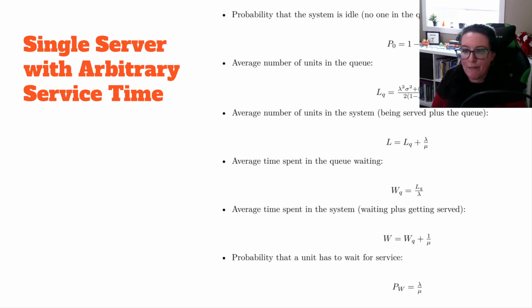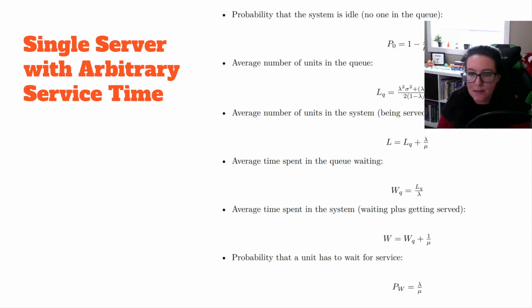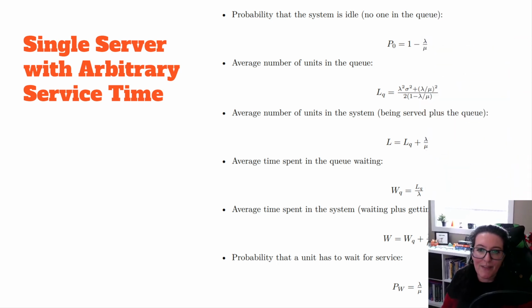And so I'm just going to move my face around because I'm hiding formulas. And then I'll move my face back. So the probability that the system is idle, no one is in the queue, we are still going to have our Poisson for our arrival rate, our lambda, for the most common number in a particular time. But then we're going to have mu and sigma for looking at how quickly people are served. So mu is going to be the average number in terms of the service, and the sigma is going to be the standard deviation. So we'll use, just like we did before, I'm just going to go back in time quick here.